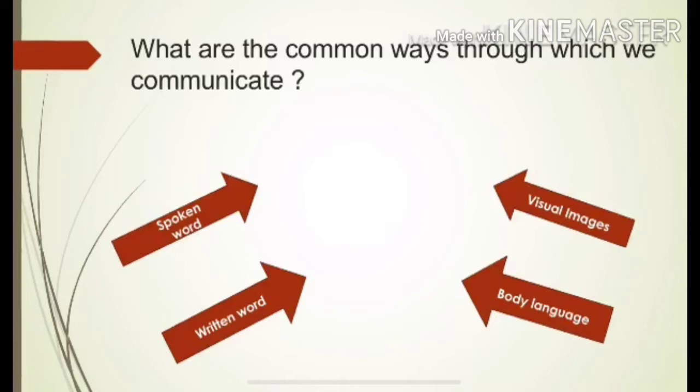Written words. Written words also have great impact while communicating with others. We should always use the correct spelling, language, and grammar. It is a reliable way of communicating with others. Visual images. It is also one of the ways by which we can communicate with others using graphs, charts, maps, logos, and other communicating devices.